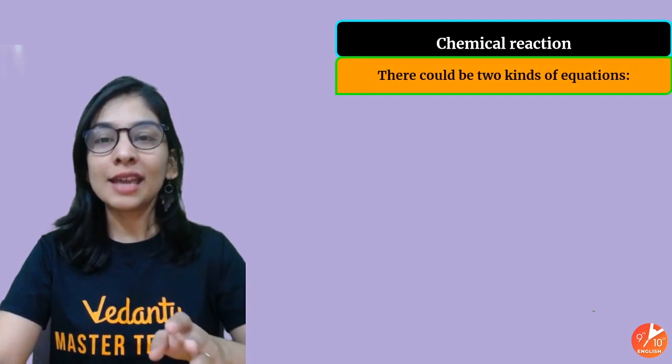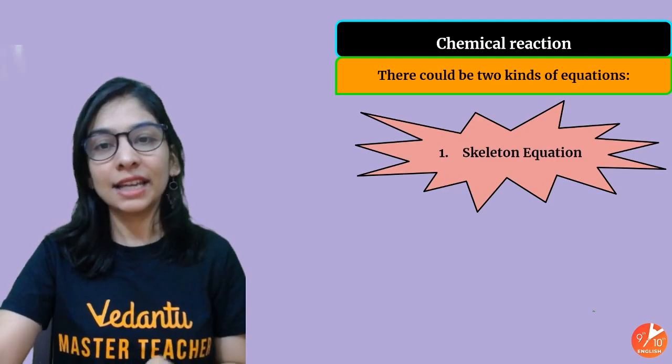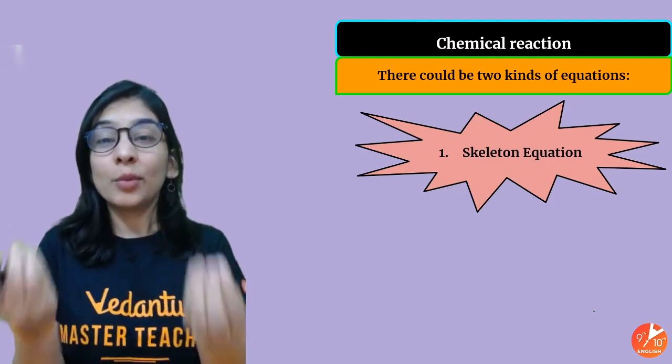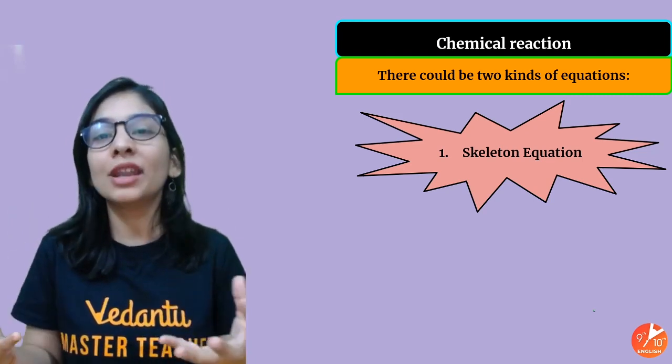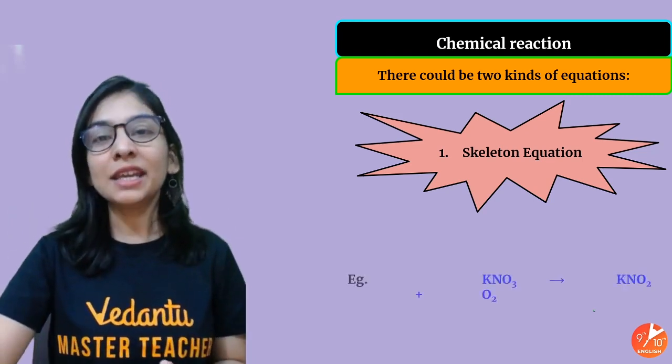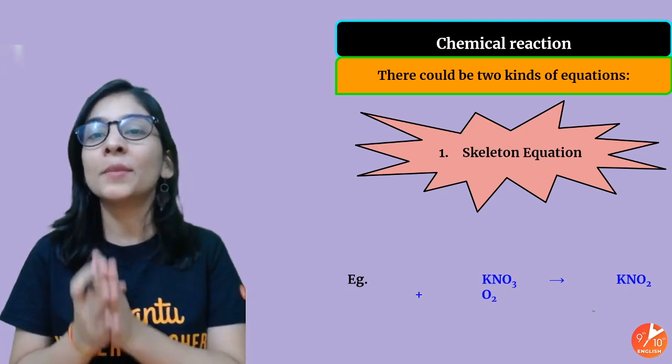So chemical equations I can write in two ways. One is called a skeletal equation. What is a chemical equation? Writing a chemical reaction in symbols and formulas, a symbolic representation. A skeleton equation is when I'm just using symbols and formulas.